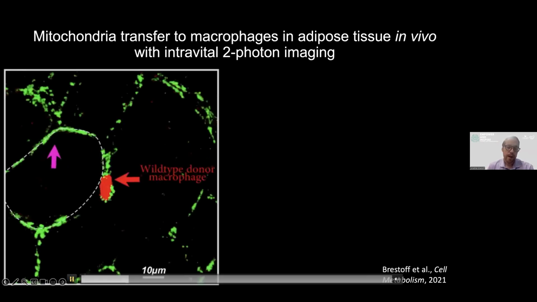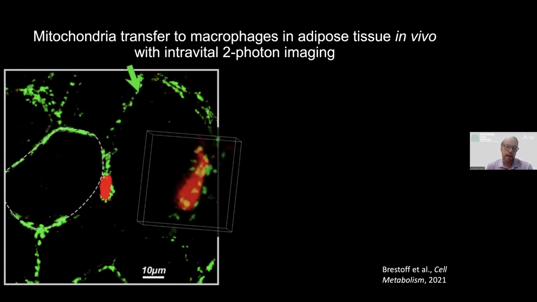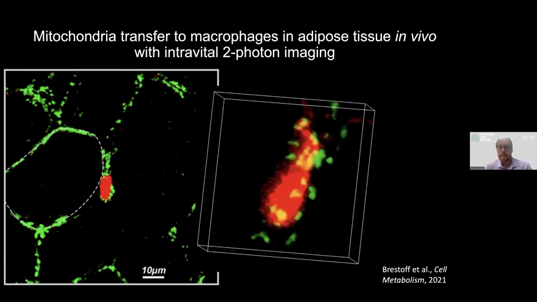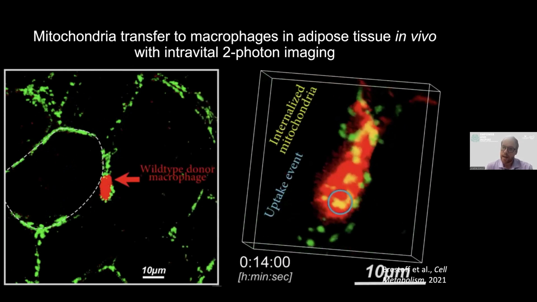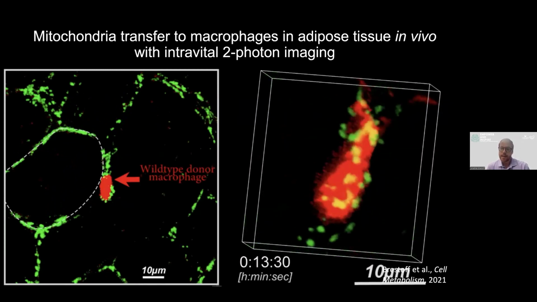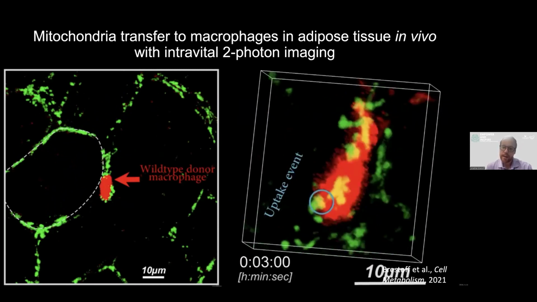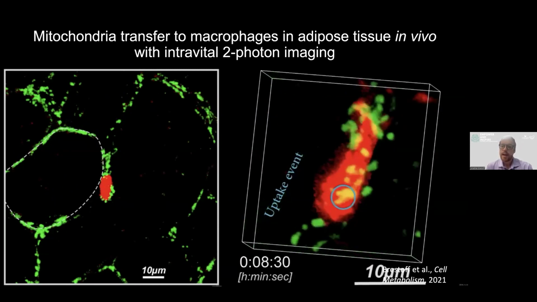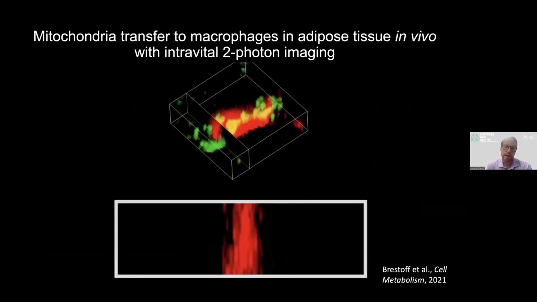Here you can see a red donor macrophage that's intercalated among a number of adipocytes, which are these enormous cells with a large lipid droplet. And then there are the green puncta, our host mitochondria. In every example that we could find, we observed that there was uptake of donor-derived mitochondria into the macrophage. And on analysis, we even found evidence of a mitochondria capture event where a green puncta is internalized into the cell. And you can even see it do fusion and fission with other mitochondria.